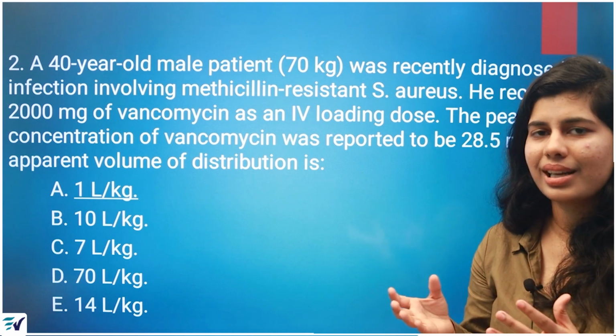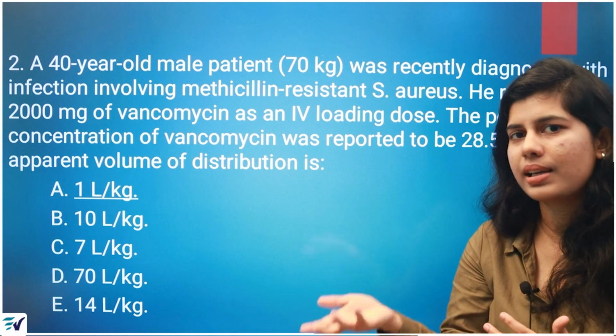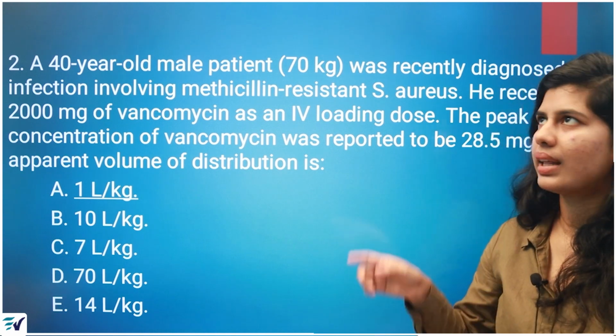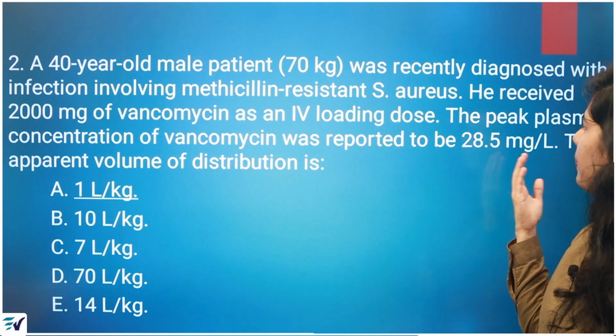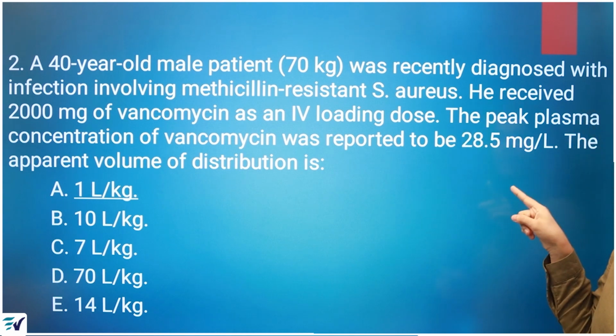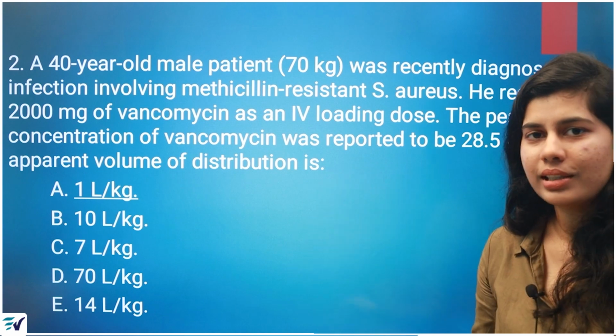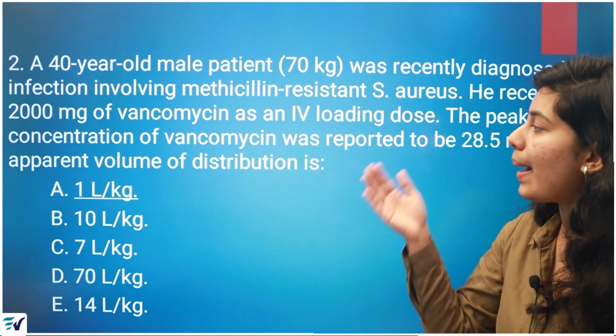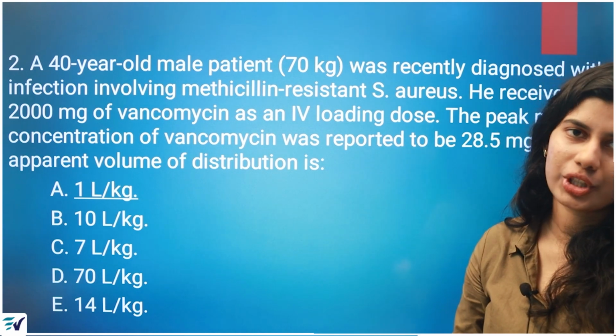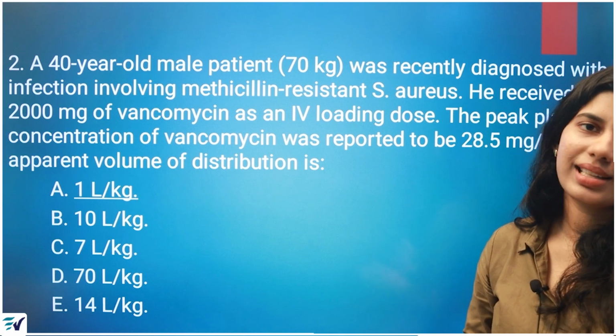So we will get the amount of drug that is present in 1 liter. As you can see, the peak plasma level was found to be 28.5 mg per dl. So let us come to a question. What is the apparent volume of distribution? This is a direct question.